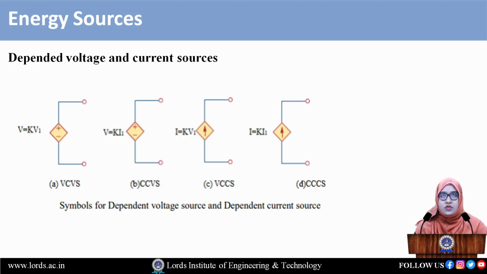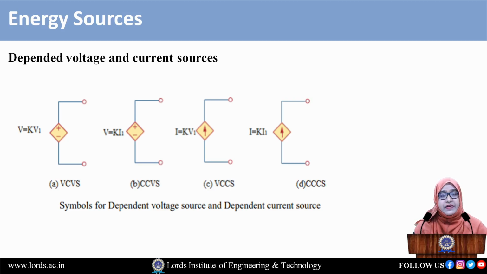Next we have the dependent sources: the dependent voltage source and the dependent current source. Why are the sources called dependent? For a given circuit, if the voltage source depends on another source in the same circuit, those are called dependent voltage or dependent current sources.